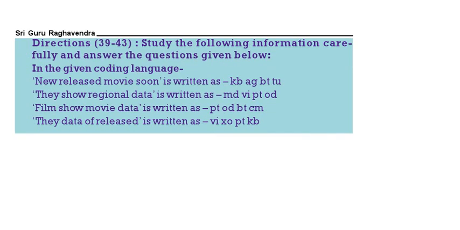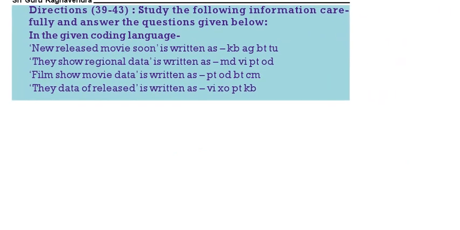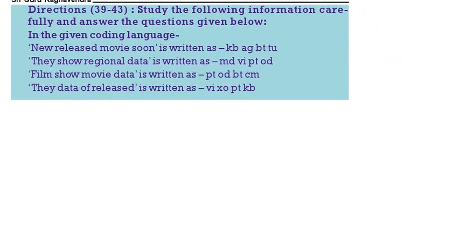39 to 43, we have to find the codes for each and every word, then we have to answer the question. See here. New released movie soon, they show regional data, film show movie data, they data of released. Now here, new released movie soon, they data of released. Here we are having released, here we are having KB. So the code for released is KB.